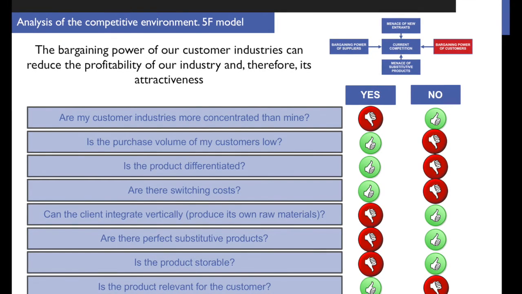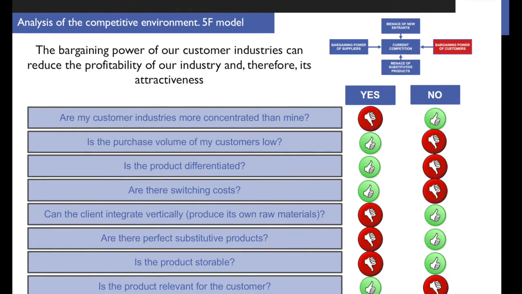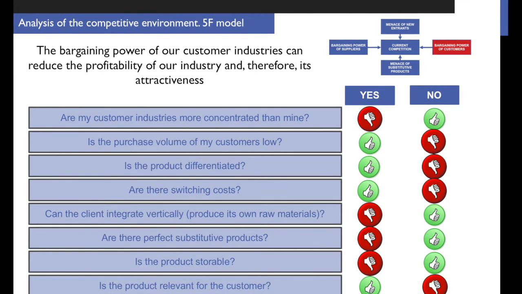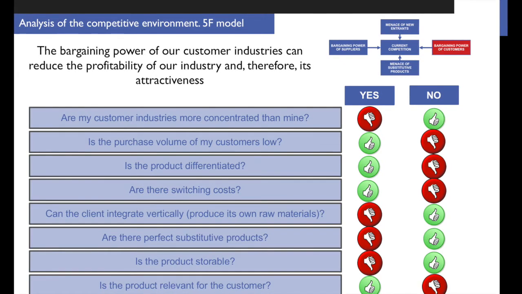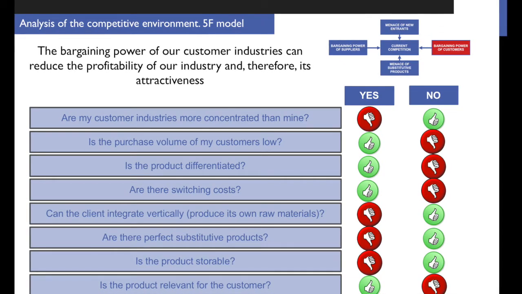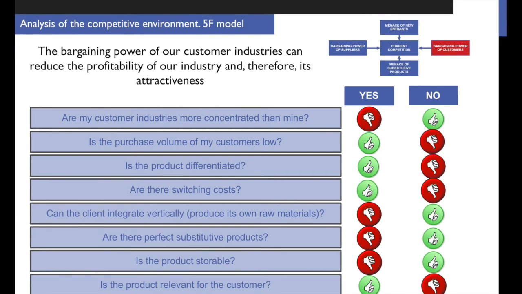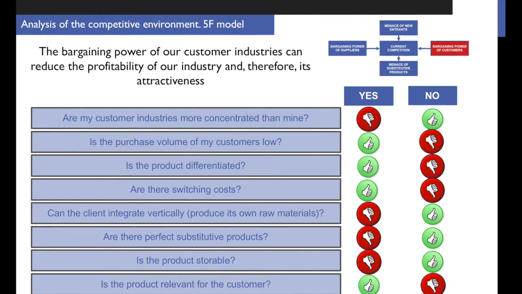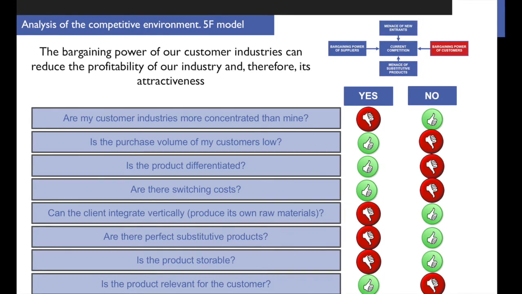Is the product differentiated? If it is, then we have got bargaining power as suppliers. If it's not, then my customers will have got bargaining power. In this case of the food retailing industry, well, they try to be differentiated. They try to differentiate themselves through service. They are not so differentiated. We can switch from one retailer to another.